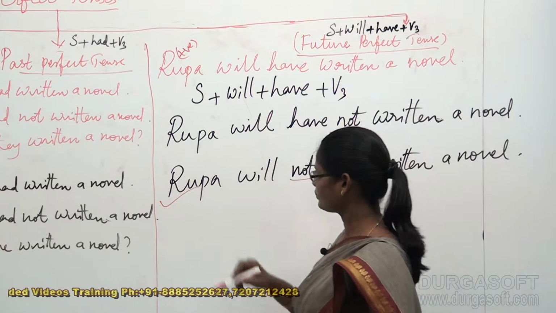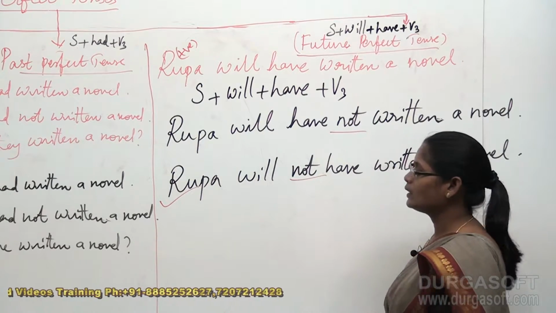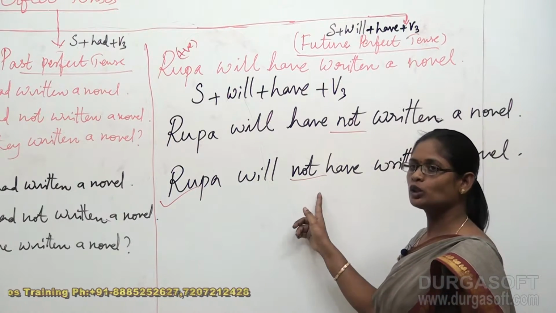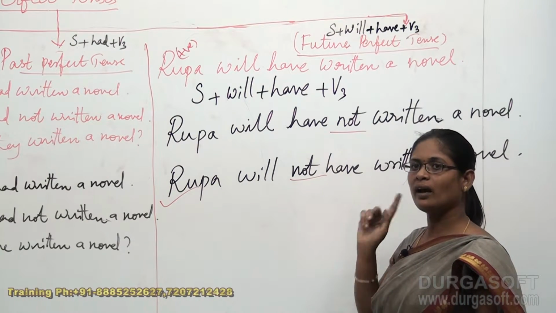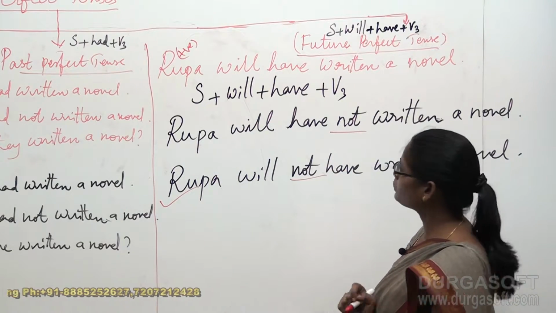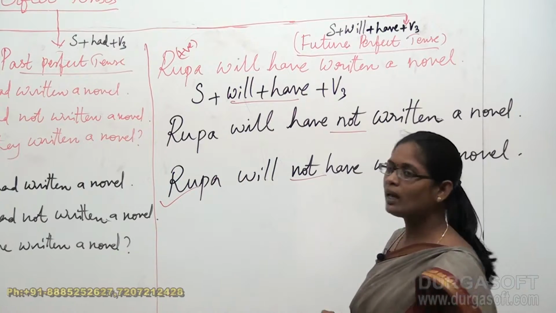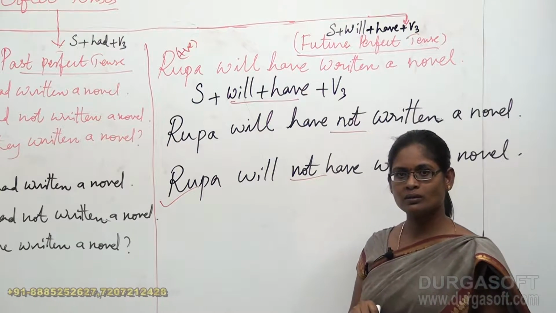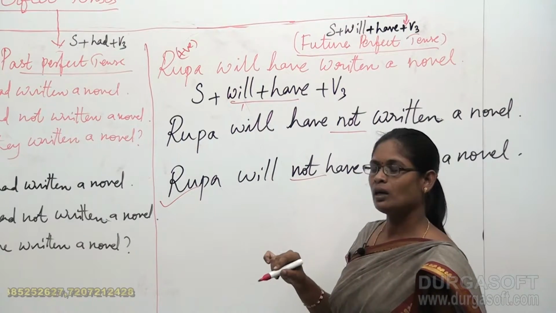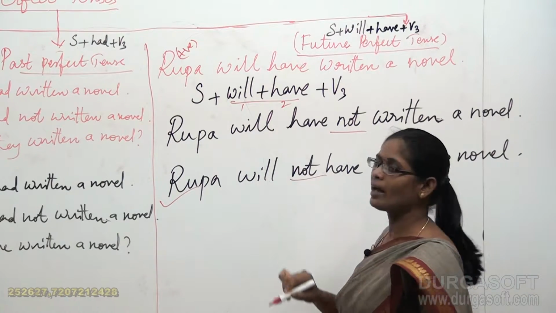Why? Because the structure that we are supposed to follow is that not has to be placed only after the first helping verb. According to the structure that is provided here, how many helping verbs do we come across? 2 helping verbs. One helping verb is will and the other helping verb is have.